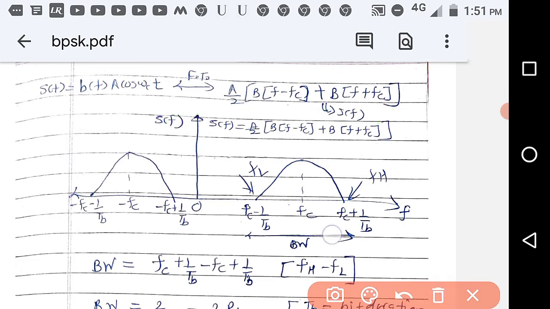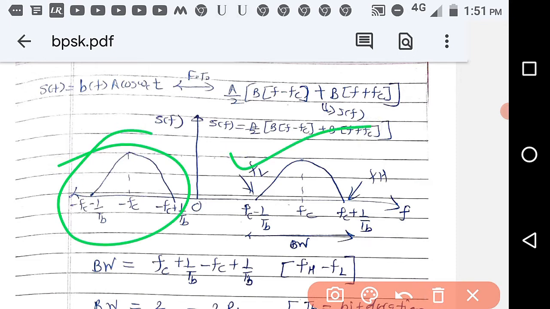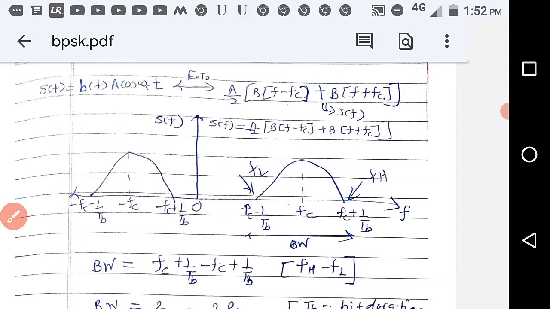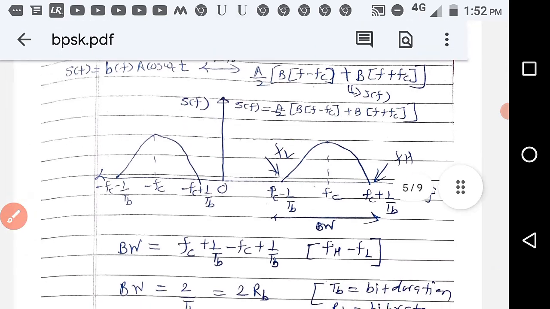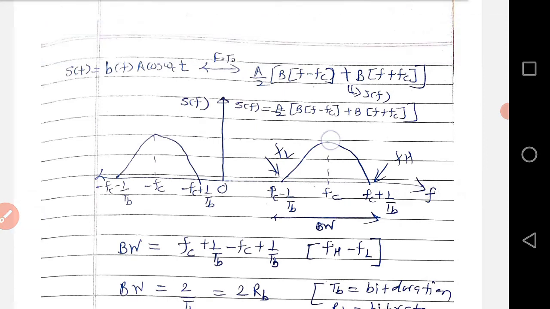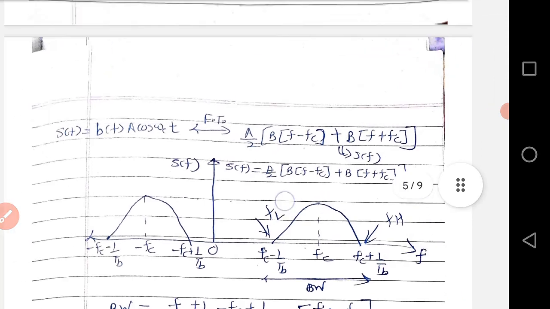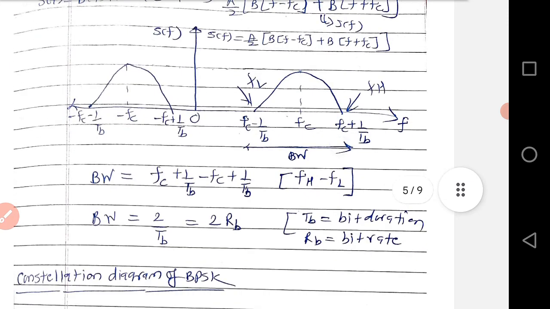Now, how are you going to compute the bandwidth on either the positive side or the negative side? For the positive side it will be the same as that of the negative side. So we can say that there is no necessity for transmitting the two sidebands; we are transmitting only the positive portion.